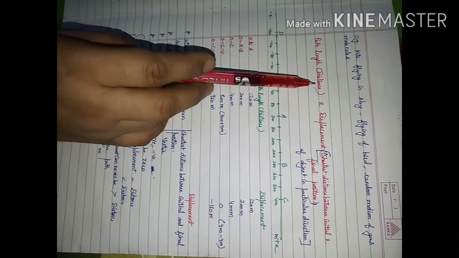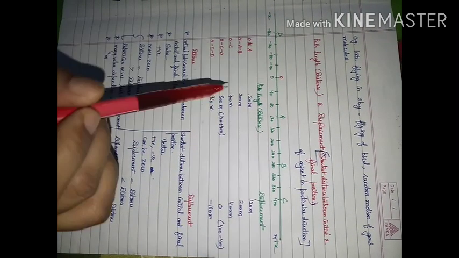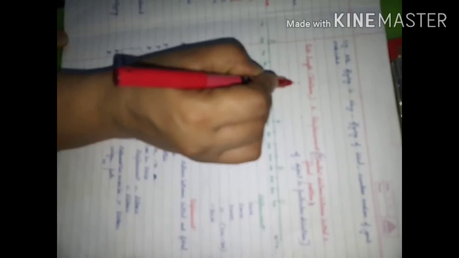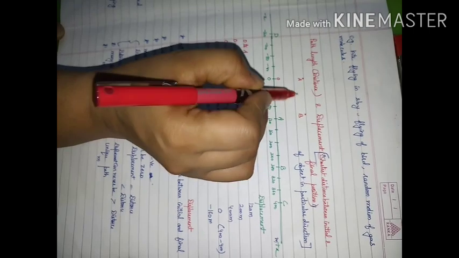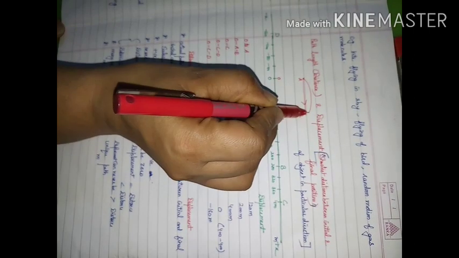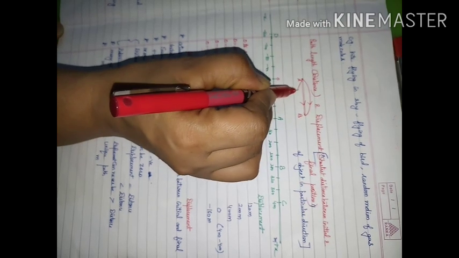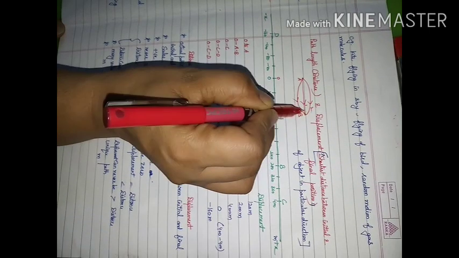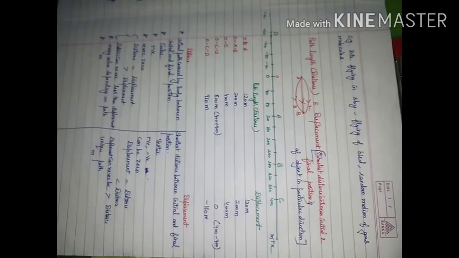When an object is moving from one point to another point, for example, this is your first point, this is your second point, this is A, this is B, then you can go from A to B by following several paths. There is no single path to go from A to B. This is the first, this is the second, this is the third. Other paths can also be there.